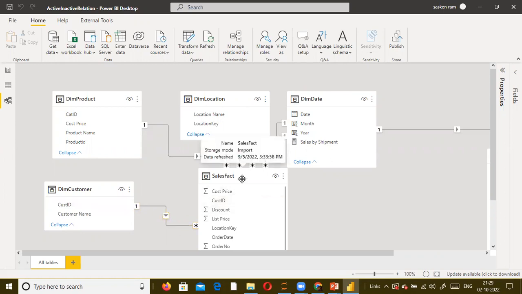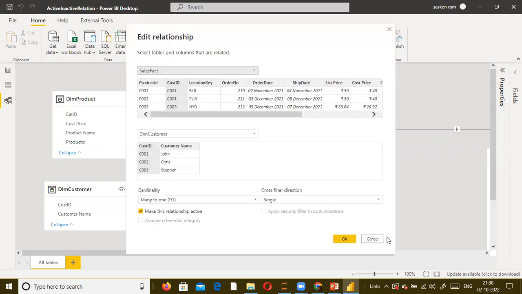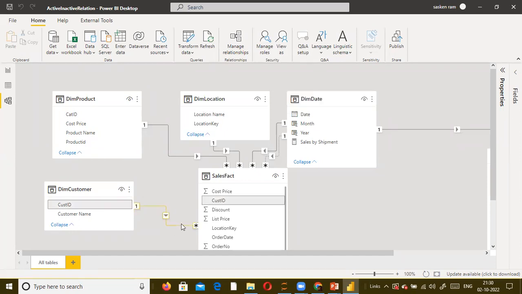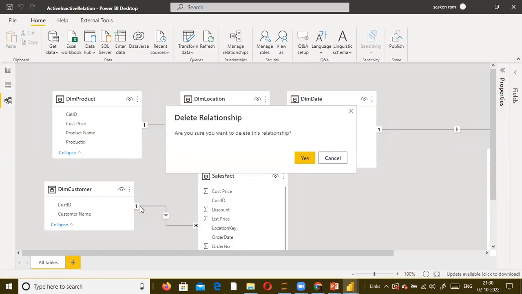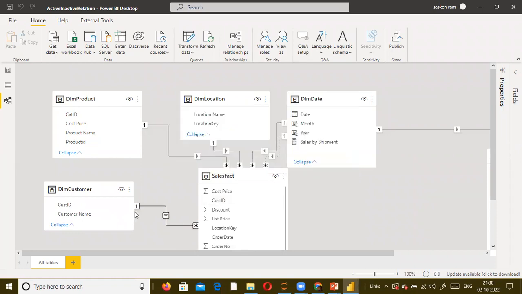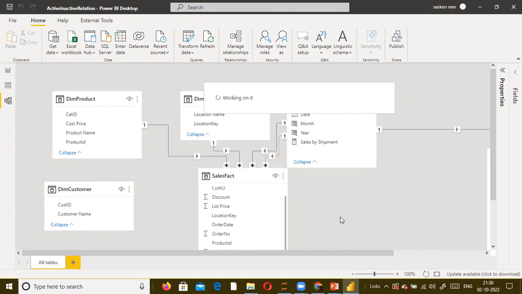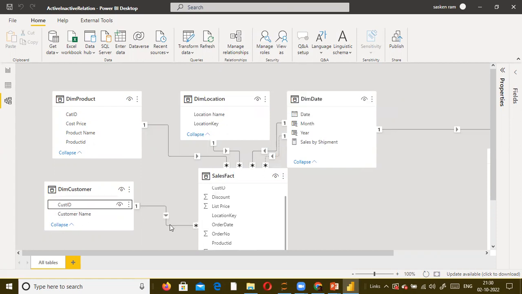Okay, so the next one is, I just open this one. When you double click on this, supposing you have mistakenly created, for example, instead of creating the relationship between cust ID and cust ID, let's say while dragging and dropping, you mistakenly put it on top of location key. And when you keep the cursor over, you realize, oh man, I made a mistake. Instead of dropping cust ID on the cust ID column, I mistakenly did this. How do I change this?